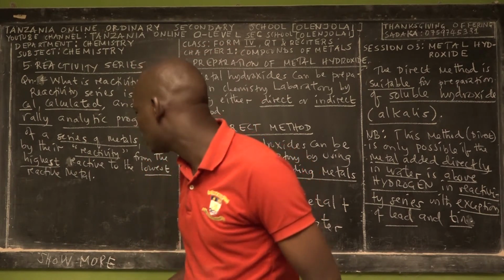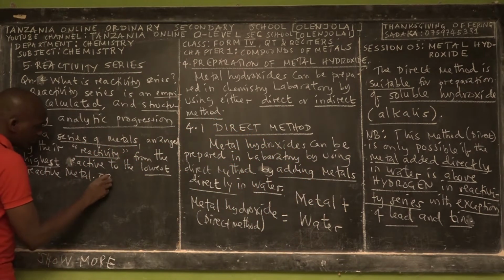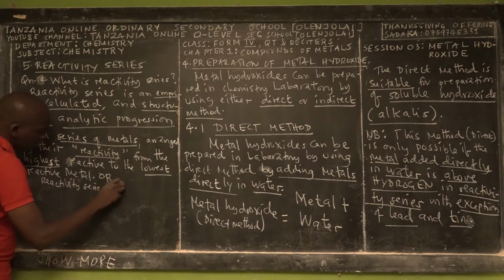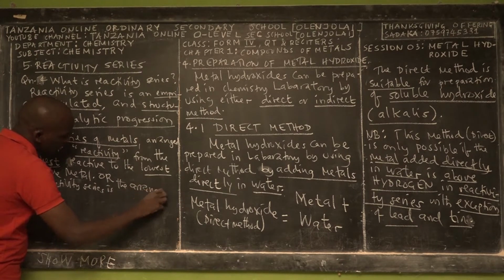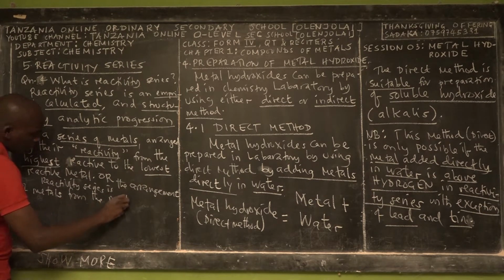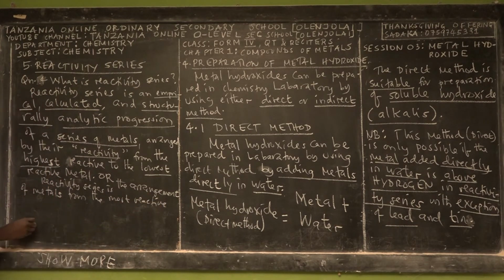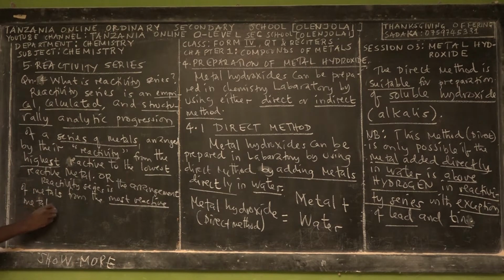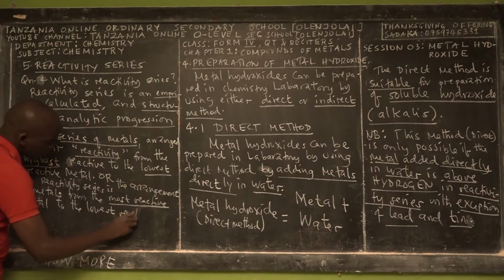That's a simple definition. Or you can say that reactivity series is an arrangement of metals from the most reactive metal to the lowest reactive metal.